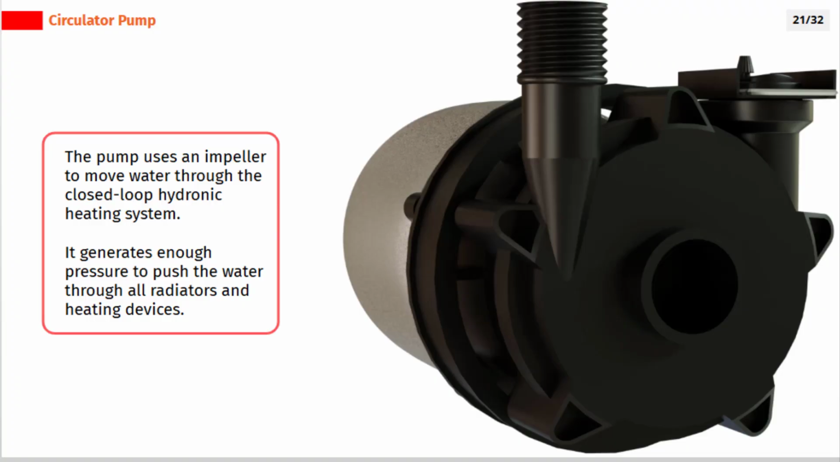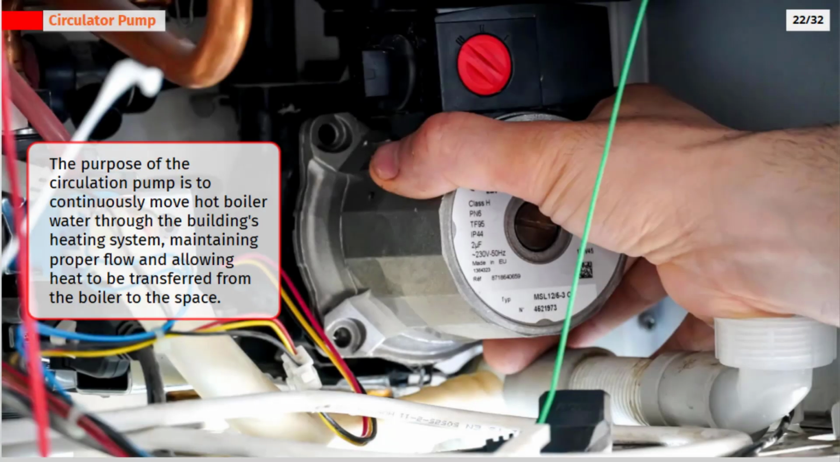The pump uses an impeller to move water through the closed-loop hydronic heating system. It generates enough pressure to push the water through all radiators and heating devices. The purpose of the circulation pump is to continuously move hot boiler water through the building's heating system, maintaining proper flow and allowing heat to be transferred from the boiler to the space.